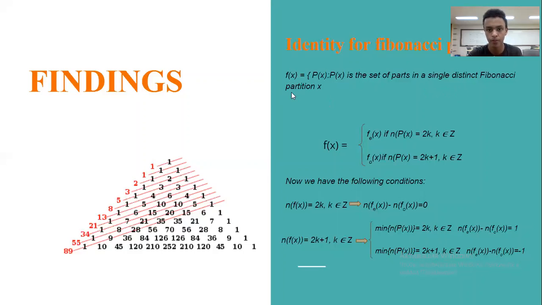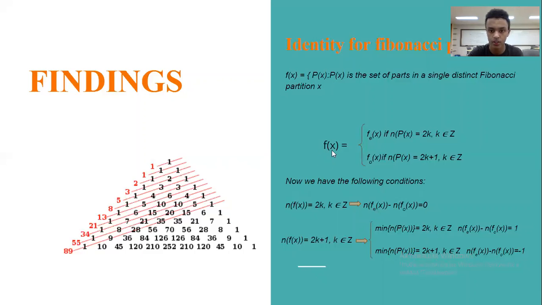Those consist of any partition of x into distinct parts in the Fibonacci numbers. For example, 3 has two distinct Fibonacci partitions, which are 3 and 2 plus 1. So f of 3 will be a set containing a set which contains 3 and another set which contains 2 and 1.